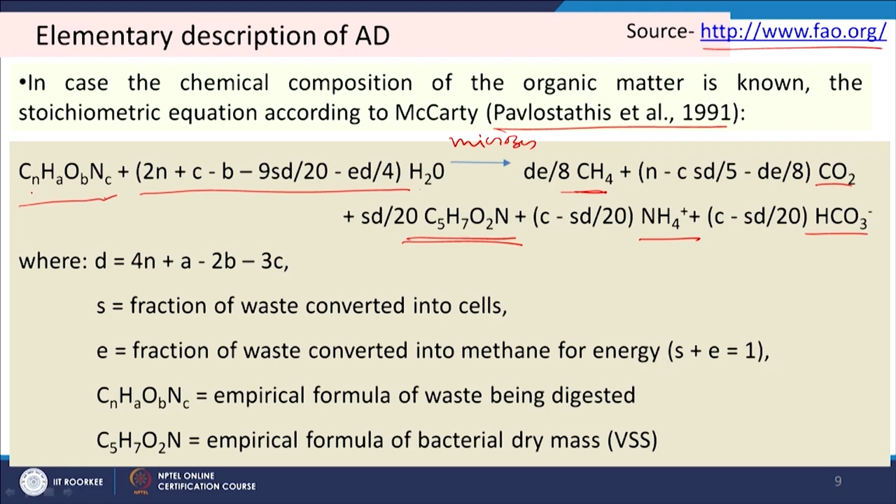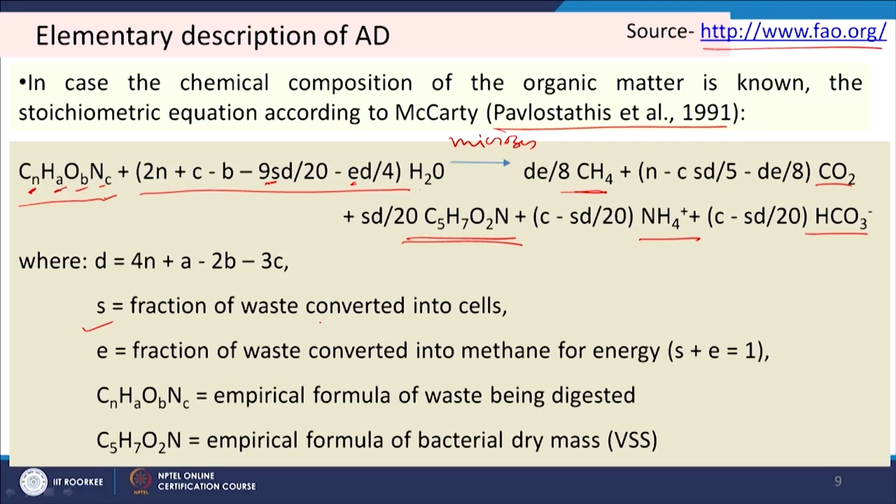Now, we can get the value of N, A, B and C on the basis of elemental composition of the feedstock, and then we have to know S and E, then all the coefficients we can know. So, what is S and E? We see here, S is the fraction of waste converted into cells.